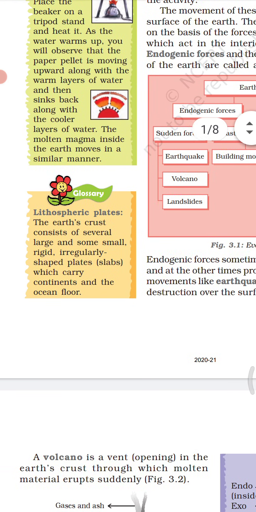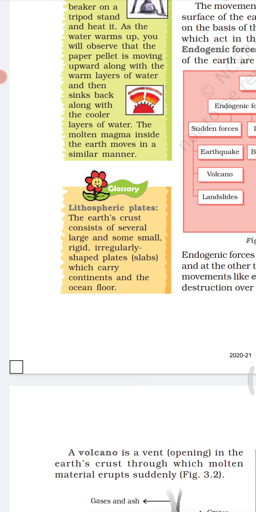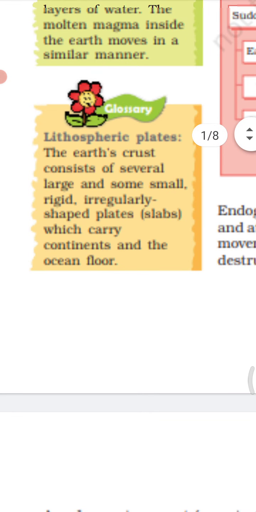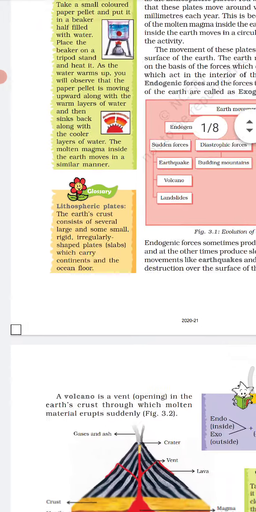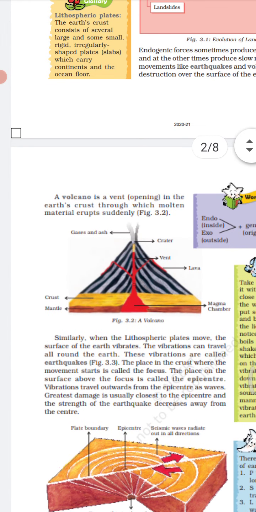Now see, it is also given here. So the lithospheric plates, the earth's crust, consist of several large and small rigid, irregularly shaped plates or slabs which carry continents and the ocean floor. So this we have discussed earlier also. So see here, word origin.